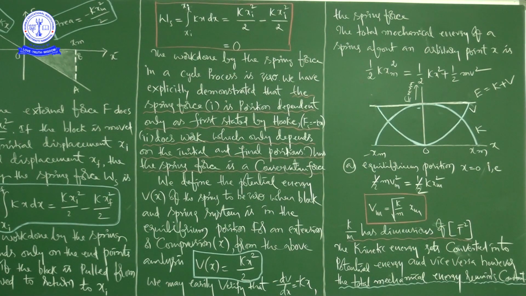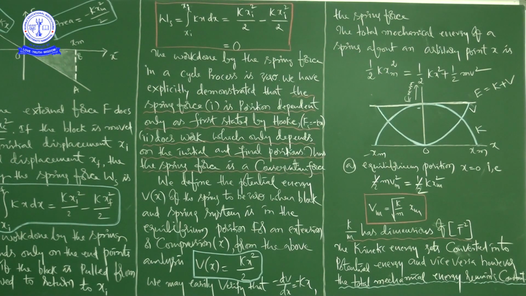Next, we define the potential energy V of x of the spring to be 0 when the block and spring system is in the equilibrium position.